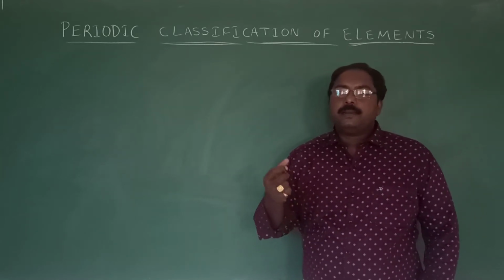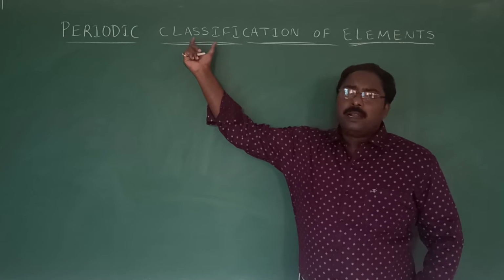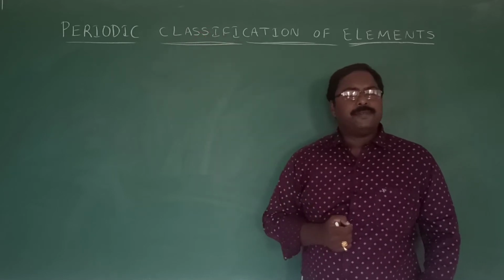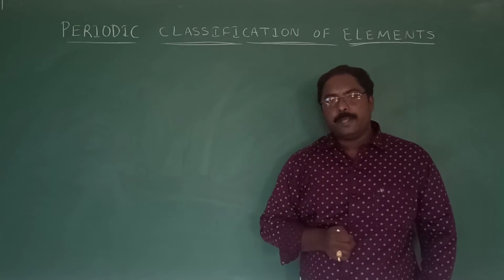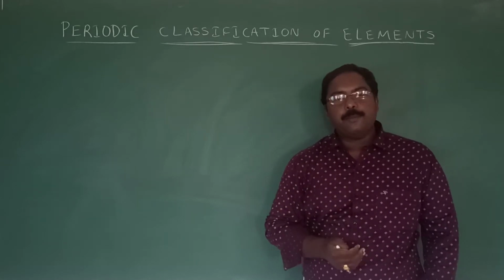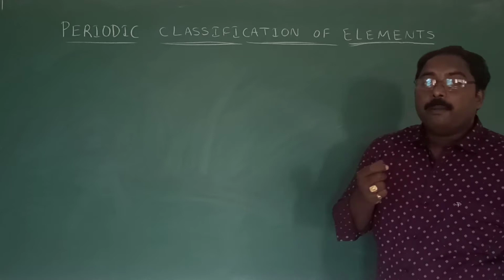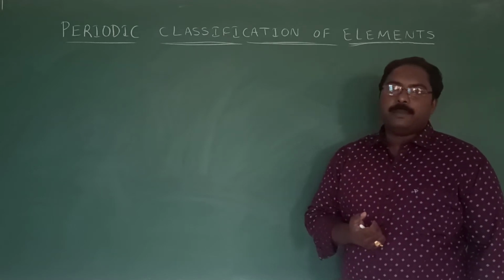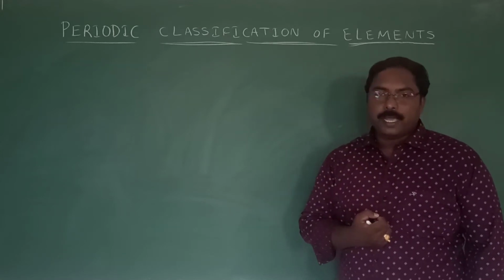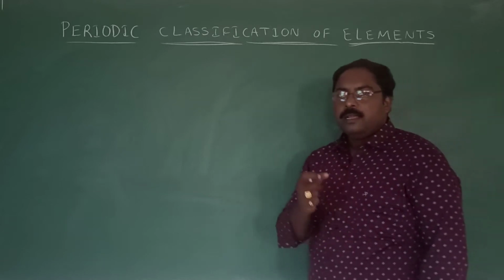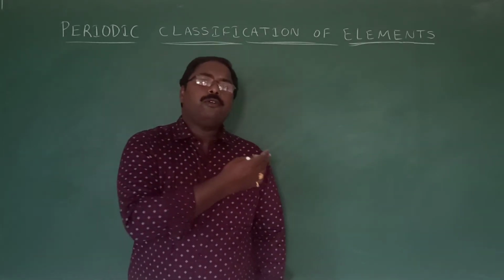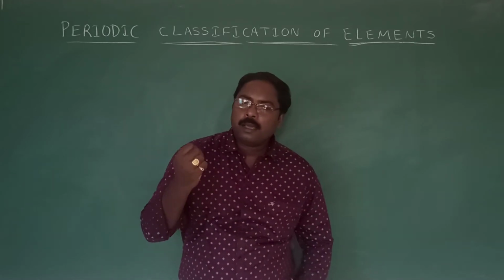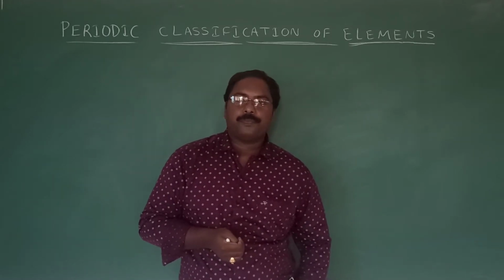Why I am asking is, if you observe, there are different types of classifications. Finally we are using this modern periodic table. I hope you already have an idea about this. But why classify the elements, or what is the use of classifying the elements? First of all, right now we know there are around 114 known elements present.